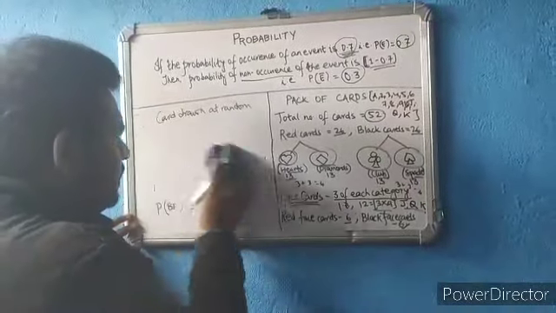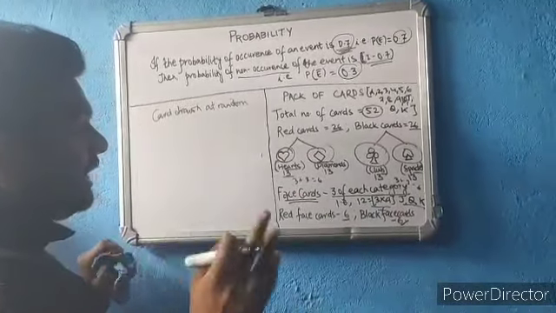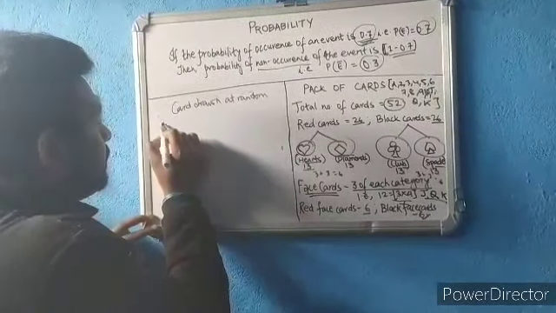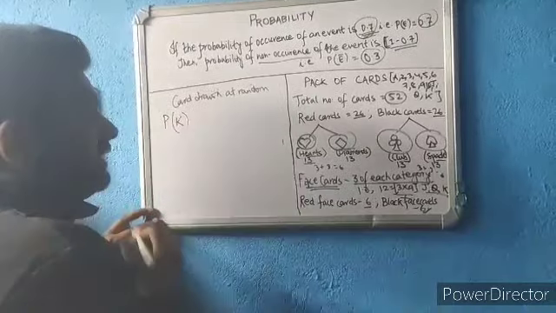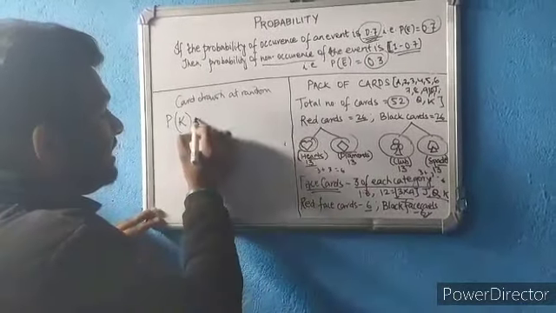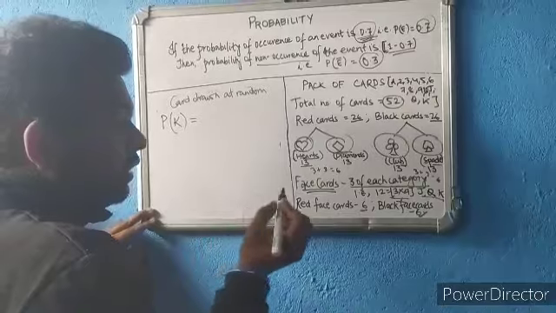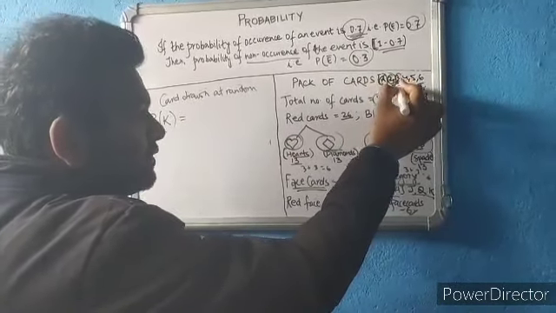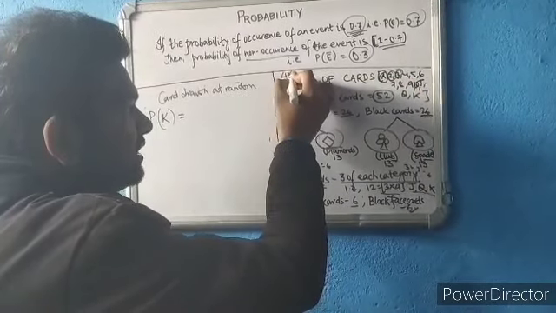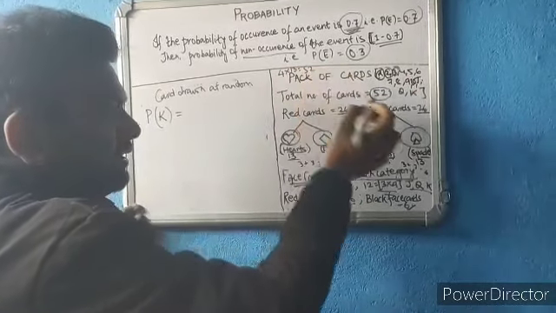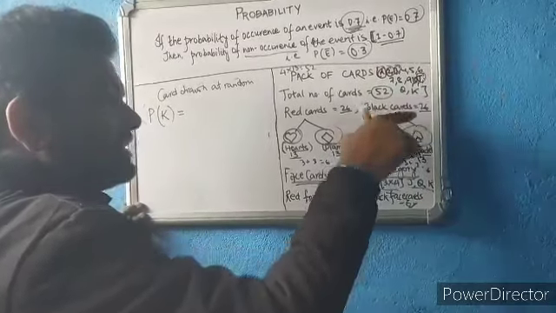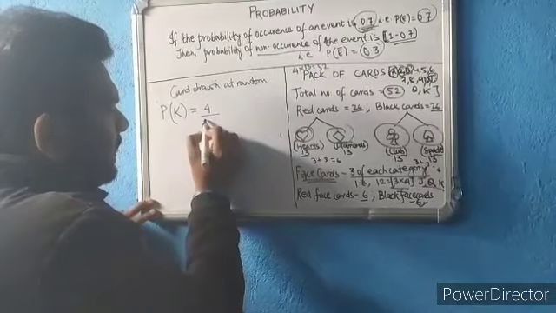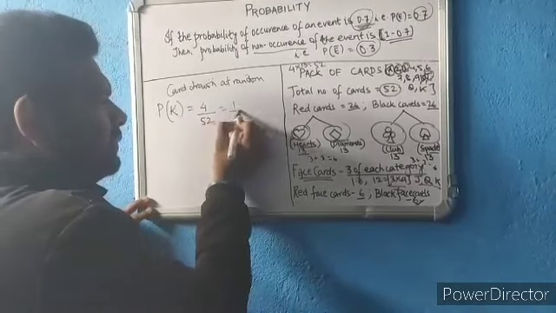Now, similarly, I may ask you, from a well shuffled deck of cards, what is the probability of drawing a king? How many kings are there? Obviously, 4 aces are there, 4 2's are there, 4 3's are there. So that 4 into 13 becomes 52, isn't it? 4 jacks are there, 4 queens are there, 4 kings are there. So 4 divided by 52, that will give you 1 by 13.